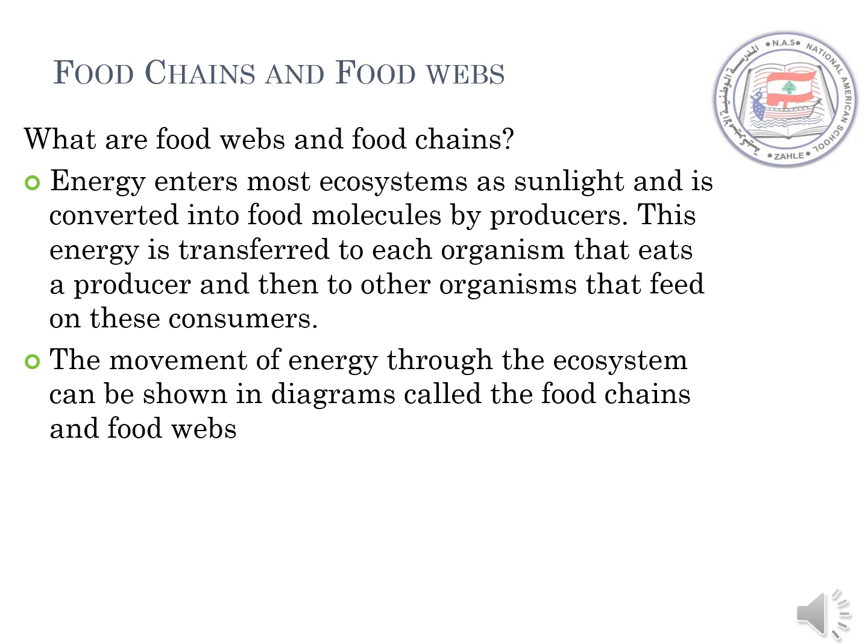What are food webs and food chains? Energy enters most ecosystems as sunlight and is converted into food molecules by producers. This energy is transferred to each organism that eats a producer and then to the other organisms that feed on these consumers. The movement of energy through the ecosystem can be shown in diagrams called food webs and food chains.